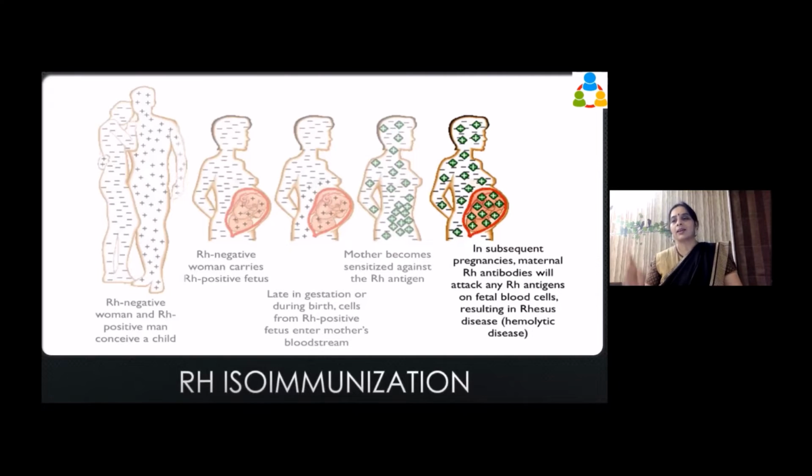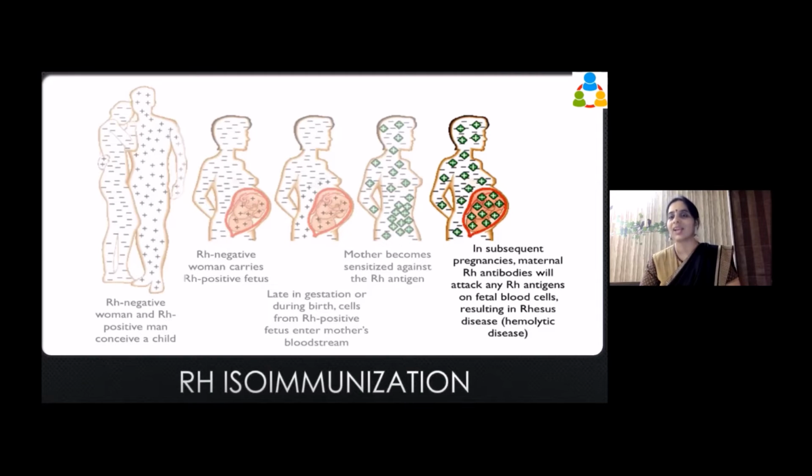It is like once the enemy has attacked, now they are prepared for the entire army, and they have prepared this army. Now there are antibodies in the mother's blood, ready to attack any Rh positive blood that might come. If by chance the child that she conceives again is Rh positive, the mother's blood will attack that child's blood, and the child can die in utero.